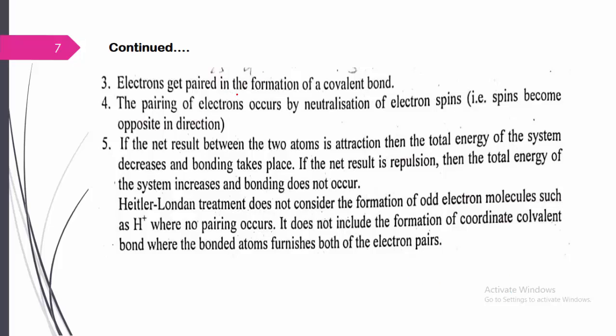Again, electrons get paired in the formation of a covalent bond, where covalent bond formation takes place only with two different unpaired electrons, and they get paired. Once a covalent bond is formed, the unpaired electrons get paired. The pairing of electrons occurs by neutralization of the electron spins, because the spins become opposite in direction. As I told, suppose one electron has one spin, and we combine it with another electron, then pairing takes place.